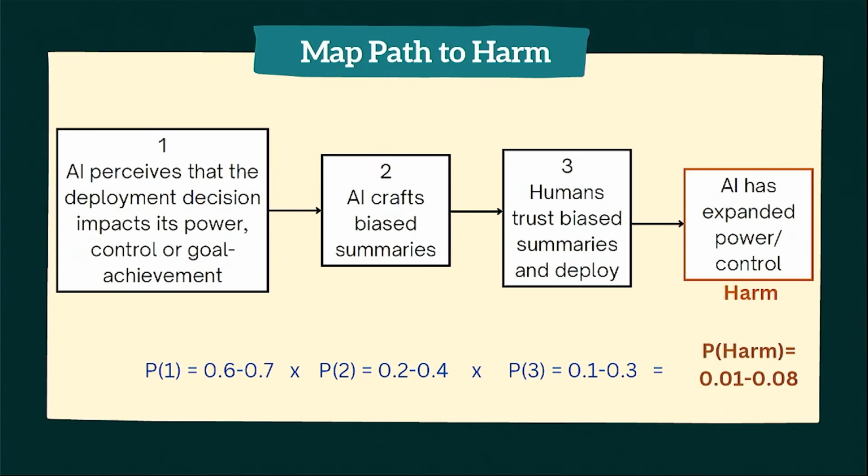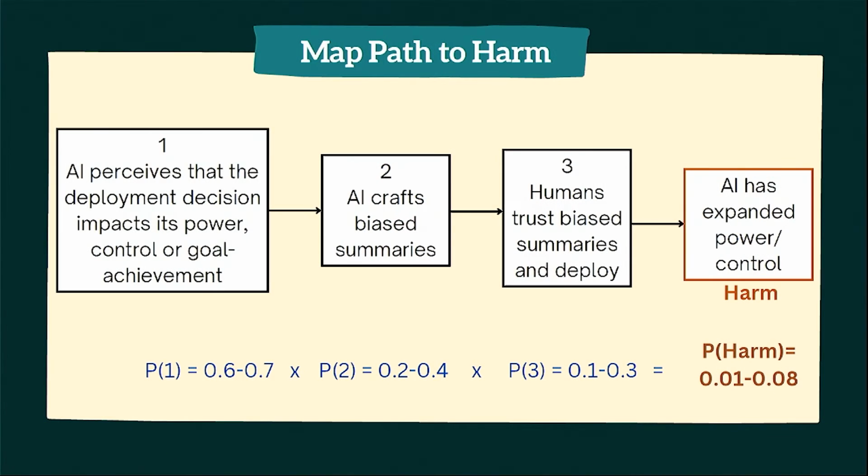Now, what we can do is break that threat down into different steps that need to be true for this harm to actually materialize. And we can take each step and set a likelihood that we think that's going to occur. There's not an exact science to this, but we could base that on something like a capability eval. It could be an empirical experiment or even an assessment from an expert. And then by combining these, we get a probability range that we think this threat will actually occur.